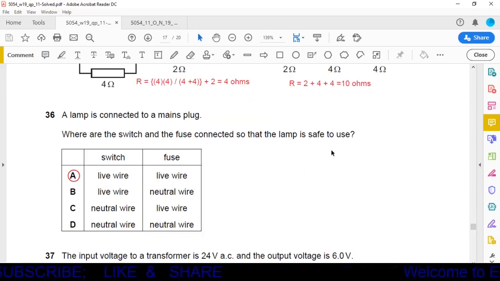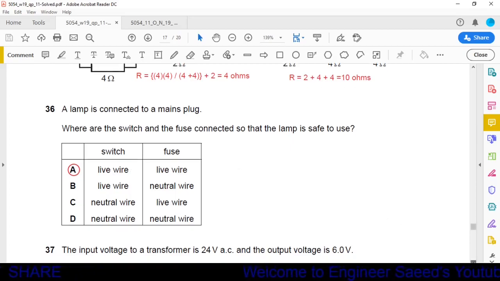Question number 36. A lamp is connected to a mains plug. Where are the switch and the fuse connected so the lamp is safe to use? Fuse is used for safety purposes and is always connected in the live wire. In the same way, the switch is connected in the live wire. So both switch and fuse are connected in the live wire. So our correct option is option A. Switch is connected in the live wire, fuse is connected in the live wire. Because if we connect the fuse in the neutral wire, it is useless.